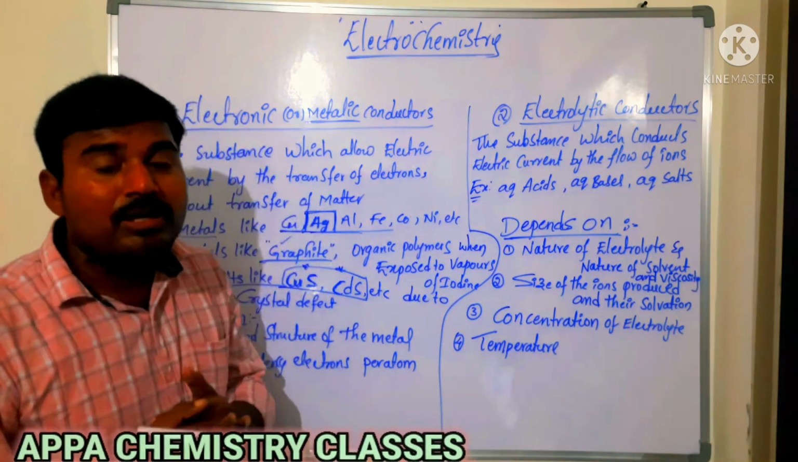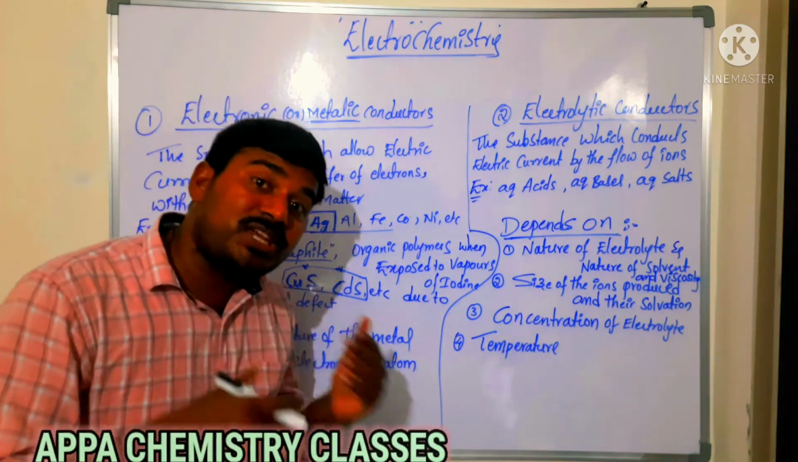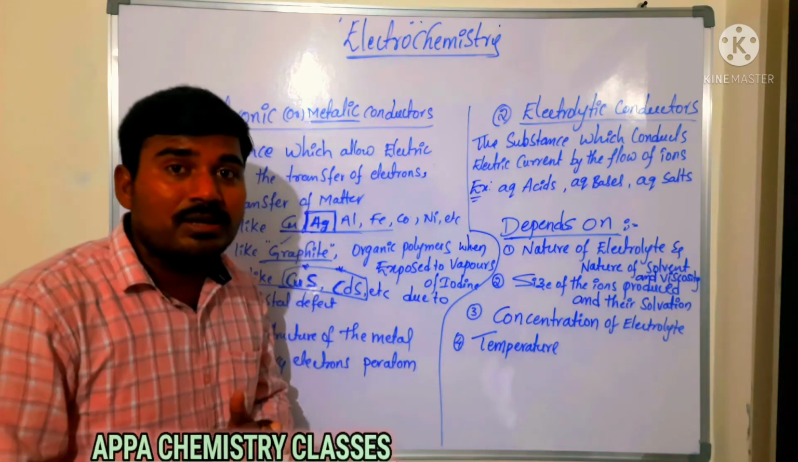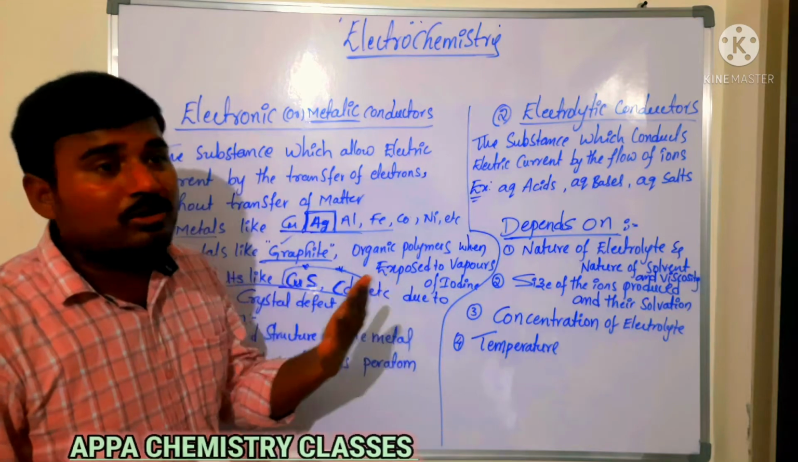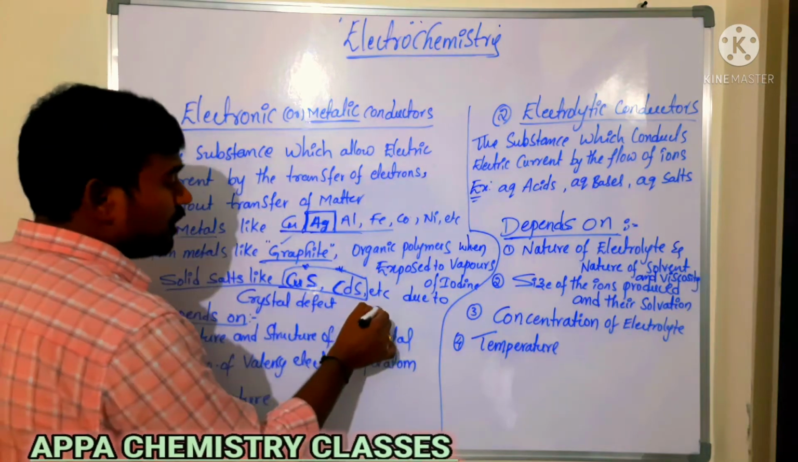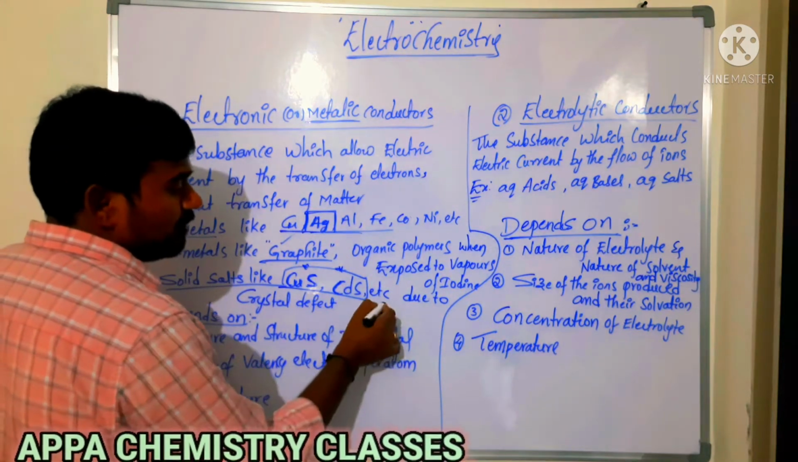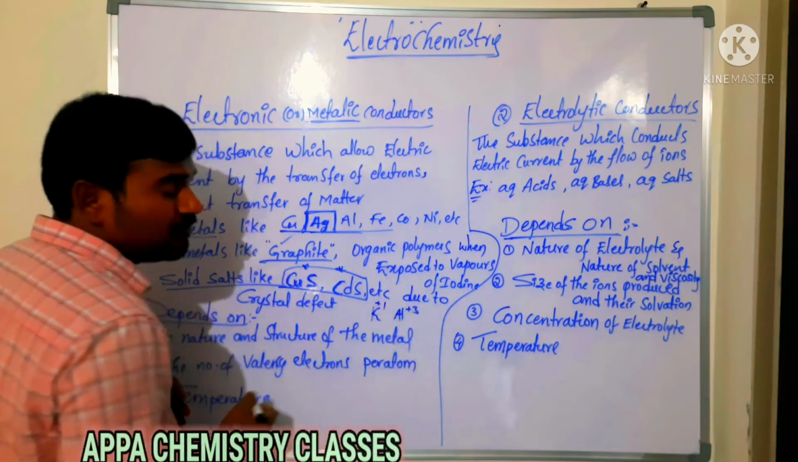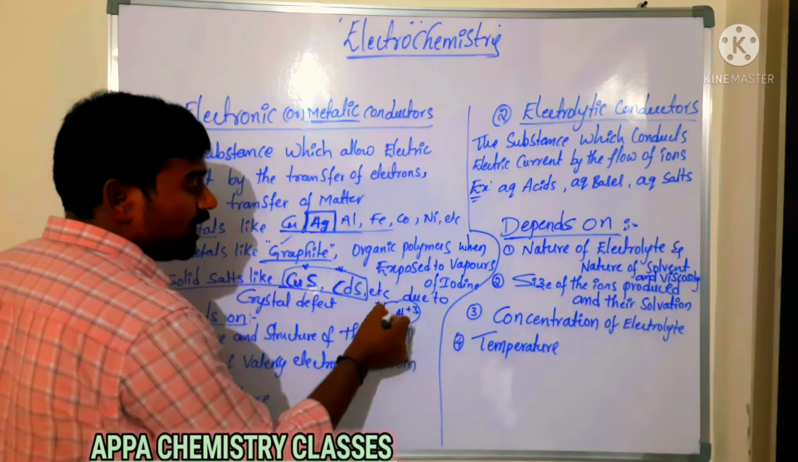Potassium and aluminium, which is more electropositive, which can easily donate the electrons? Potassium, because it is more electropositive. Potassium contains only one valence electron, so it becomes +1. Whereas aluminium is +3. It has more valence electrons.